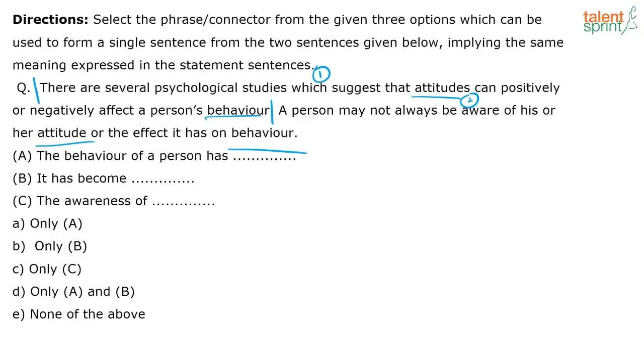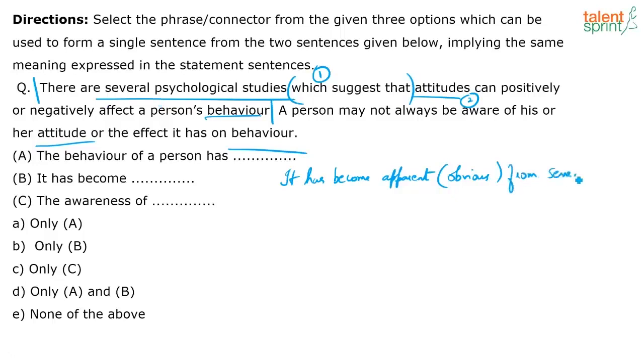What about option B? It has become. There are various ways in which I can connect. I can say which suggests that. So it has become, let's say, I'm just randomly going, okay? It has become apparent. Apparent meaning obvious, okay? It has become apparent from what? From several psychological studies.